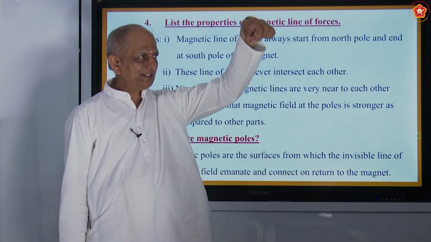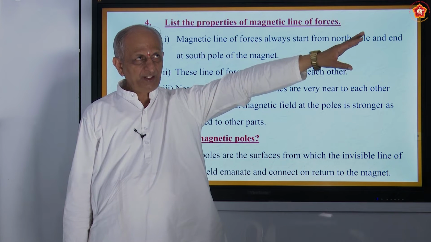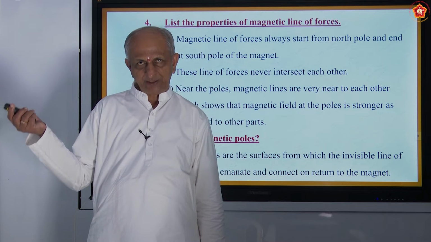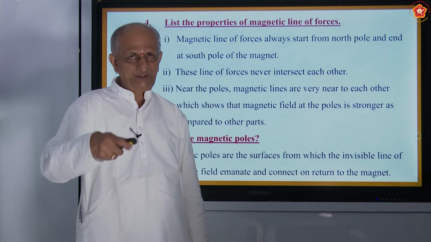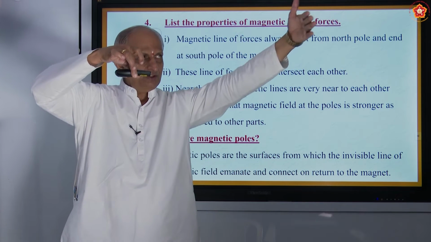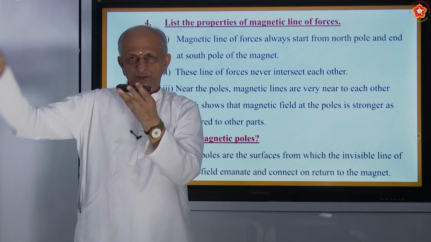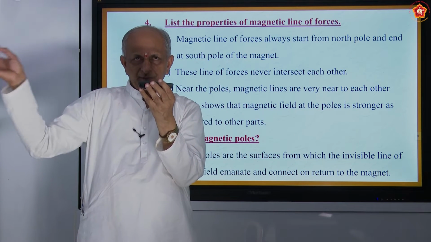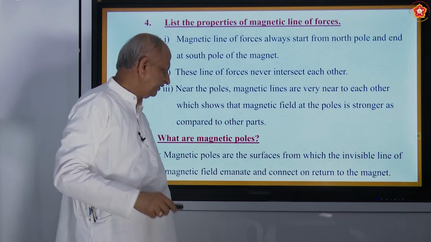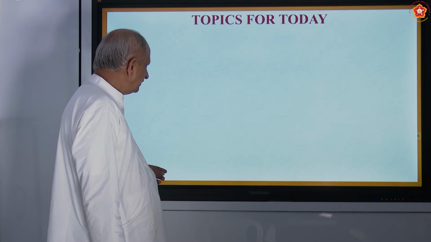So when a magnet is suspended freely, in the geographic north there will be the magnetic south, and in the geographic south there will be magnetic north. That's why, when a magnet is suspended, the south will be on this side because it is north, and north will be on this side, because the magnetic and geographic poles are opposite to each other. Anyway, it is one of the important sources of energy that you find in the earth.